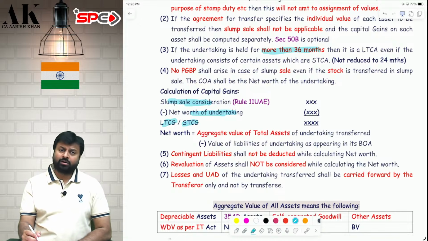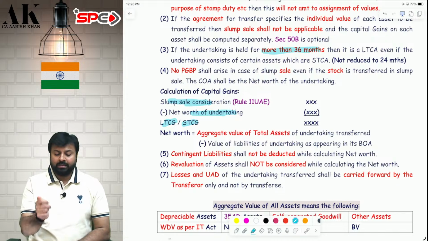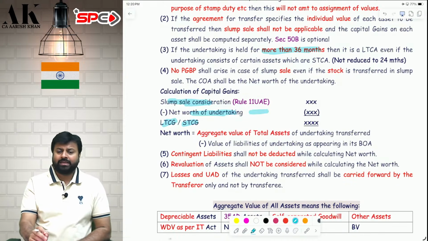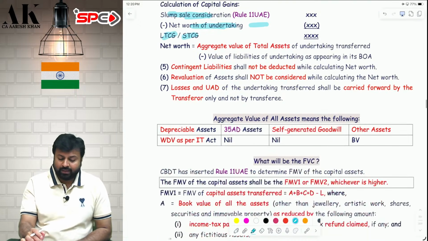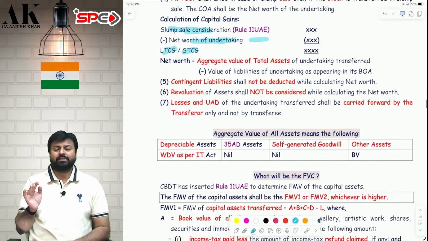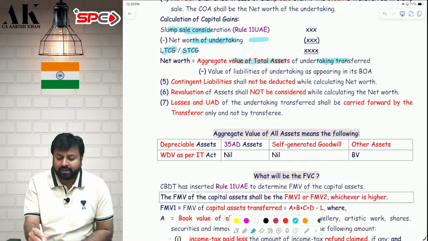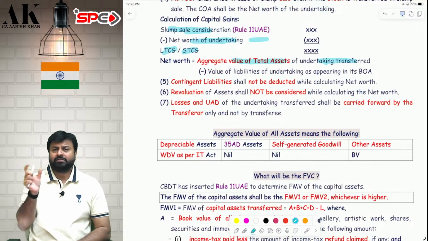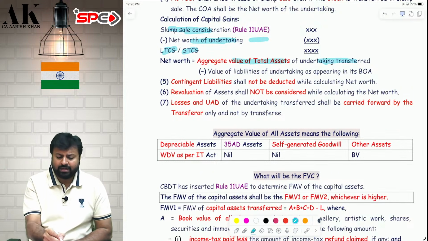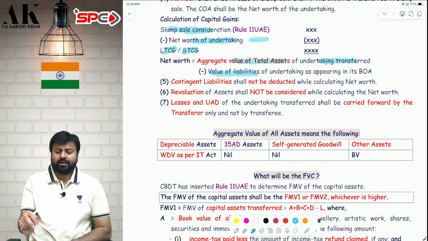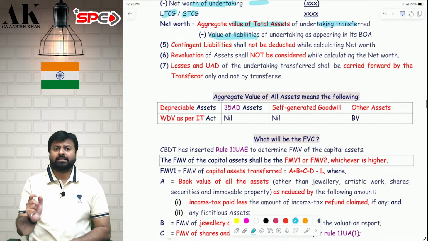First, we will see the cost and then we will see the sale consideration. Sir, how to compute the cost of acquisition? Cost of acquisition in case of slump sale is nothing but the net worth of the undertaking. Sir, how to compute the net worth? Net worth is nothing but all assets minus all liabilities. Take the assets of the undertaking you are transferring, minus the liabilities of that undertaking, and the difference will be considered as net worth.